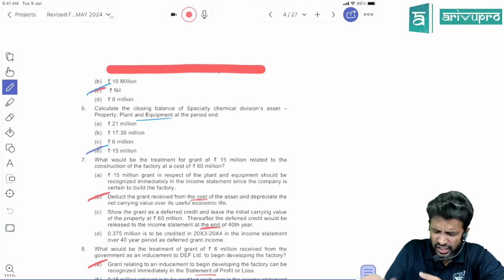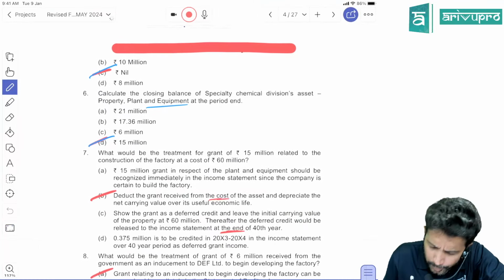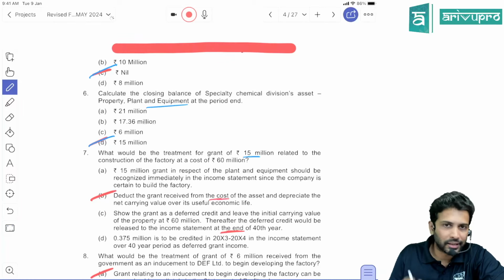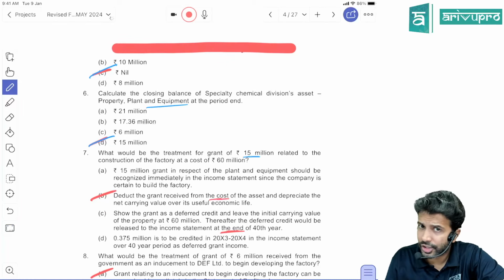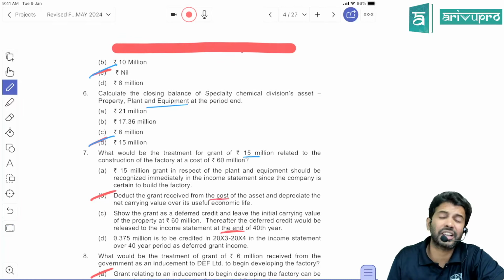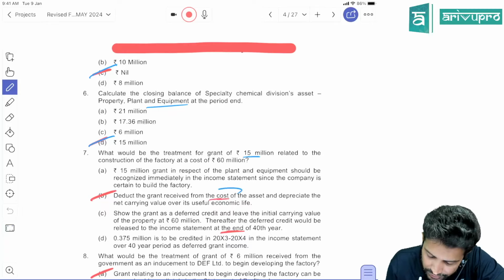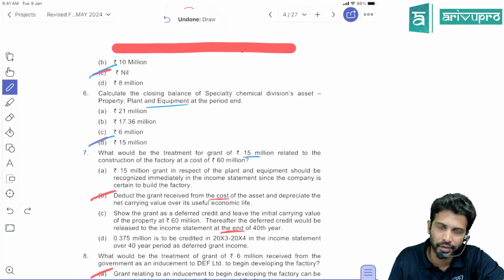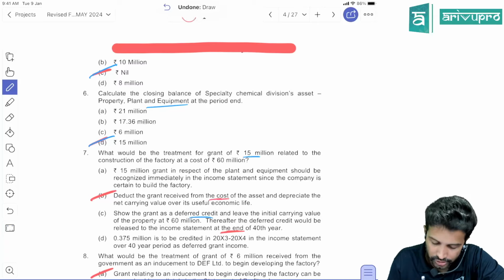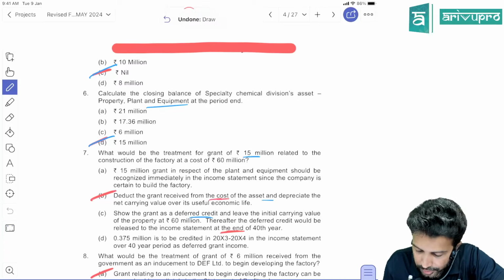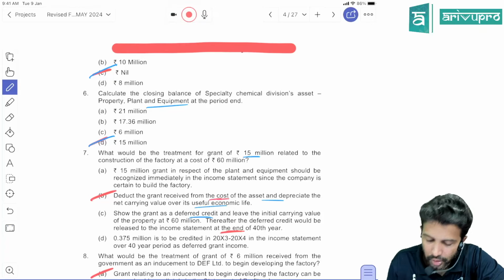Now we have seen, now look at the question. What would be the treatment of the grant? The grant is related to factory construction, right? So there are conditions attached. So what to do? Either you can reduce the grant from the cost of the asset, or you can treat it as deferred income. So here they're talking about deferred credit, no sir. So looks like B also is the right option. Deduct the grant received from the cost of the asset and depreciate the net carrying amount over the useful life.